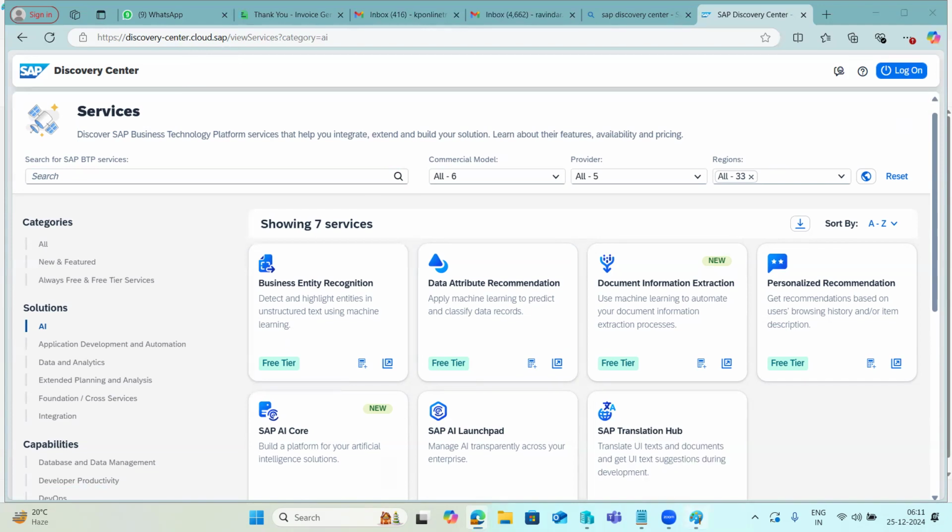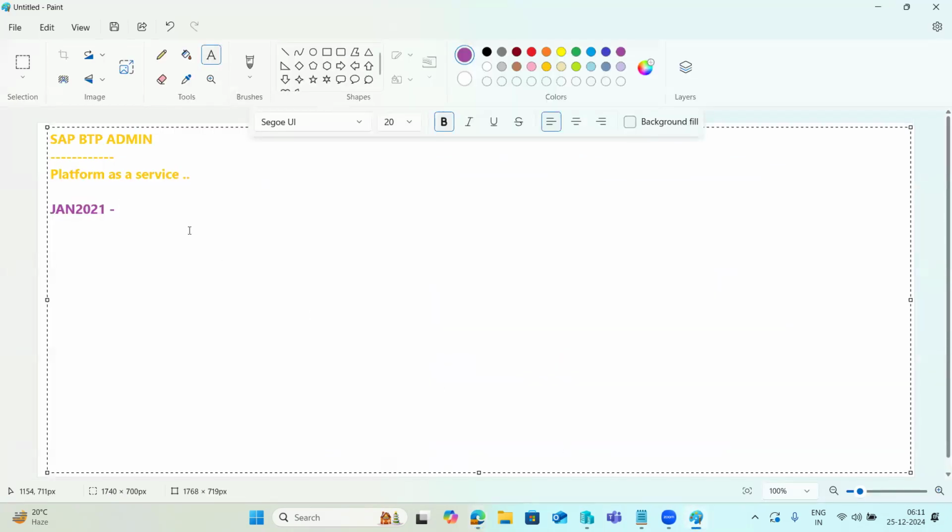SAP will provide all the list of services and solutions under the BTP cockpit. There is a BTP cockpit. So that is called the BTP cockpit here. In the BTP cockpit, all the services and everything you will get here, right?